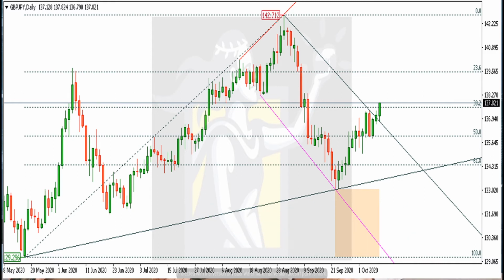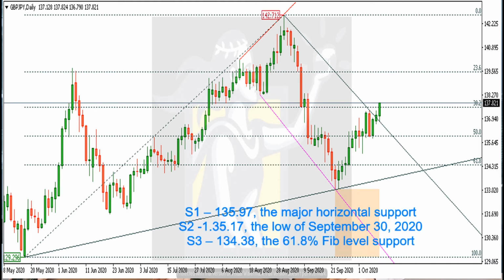That's right. And on the downside, there are a few support levels in the following prices. Support 1 is at 135.97, which is a major horizontal support. Support 2 is at 135.17, which is the low of September 30th. And support 3 is at 134.38, which is the 61.8% Fibonacci level support.